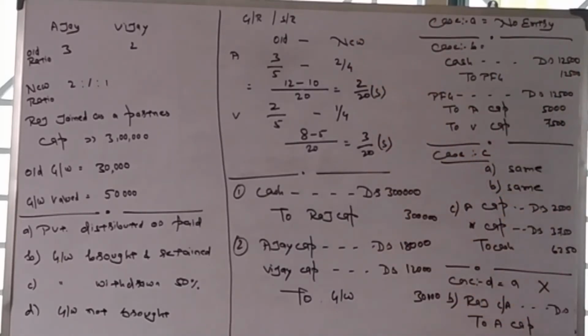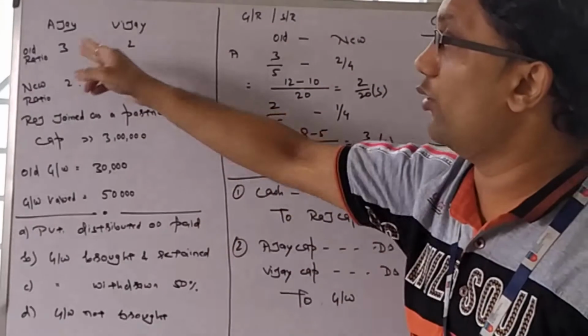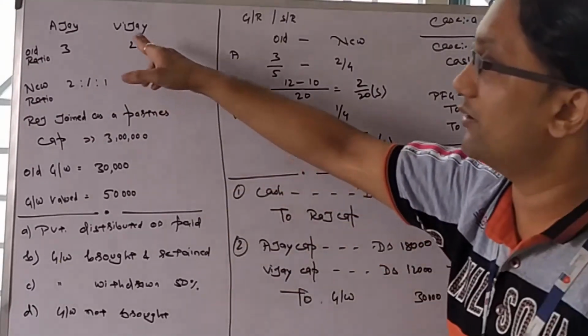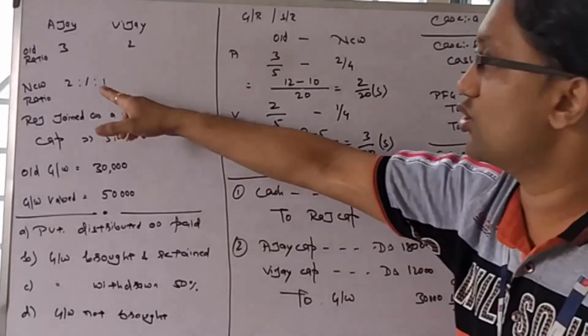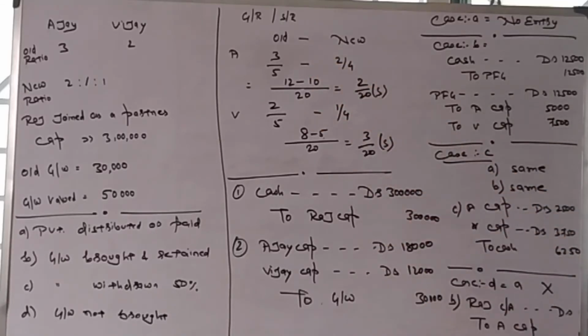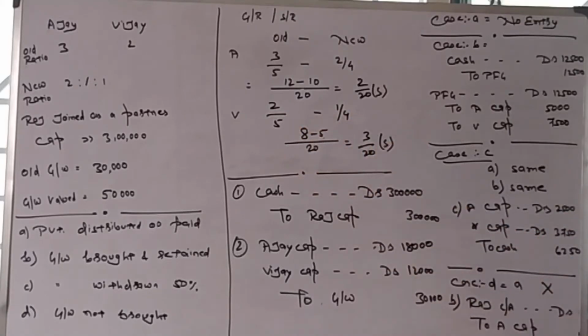First we need to calculate the gaining or sacrificing ratio: old ratio minus new ratio. Ajay's old ratio is 3 by 5, new ratio 2 by 4. Vijay's old ratio is 2 by 5, new ratio 1 by 4. So 3 by 5 minus 2 by 4 is 2 by 20, positive, that is sacrificing. 2 by 5 minus 1 by 4 is 3 by 20, positive, sacrificing.